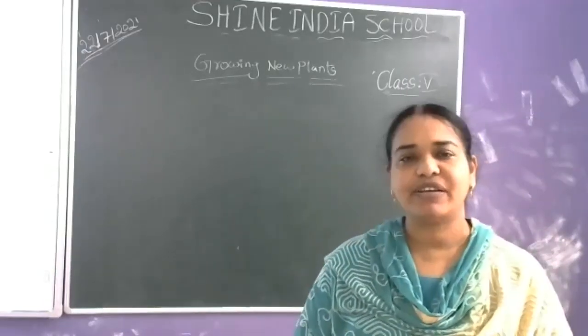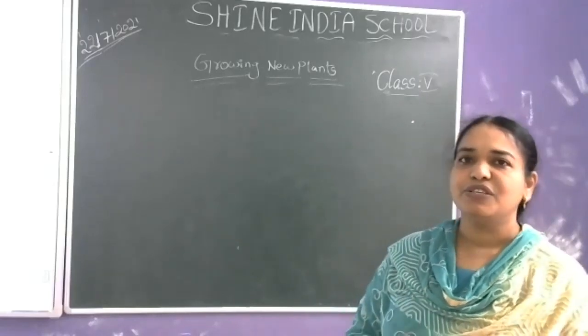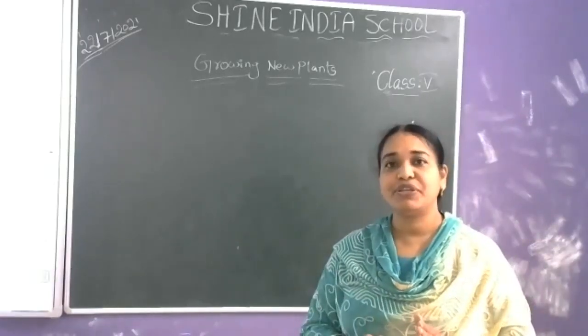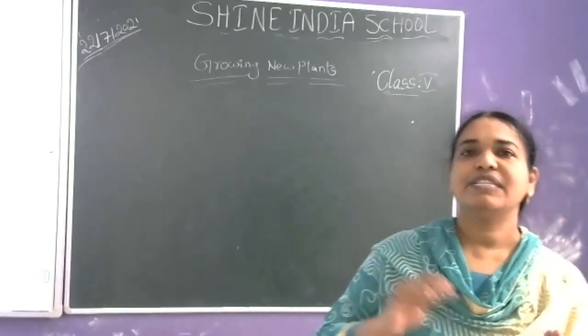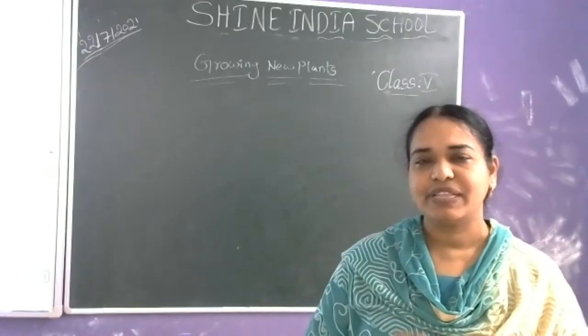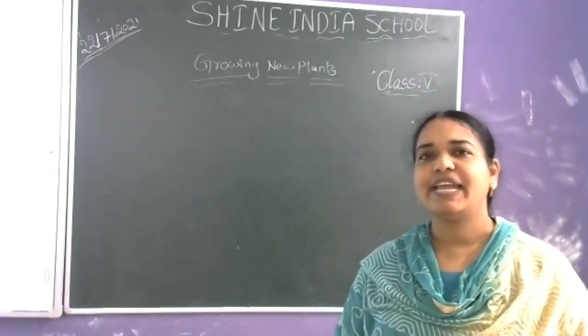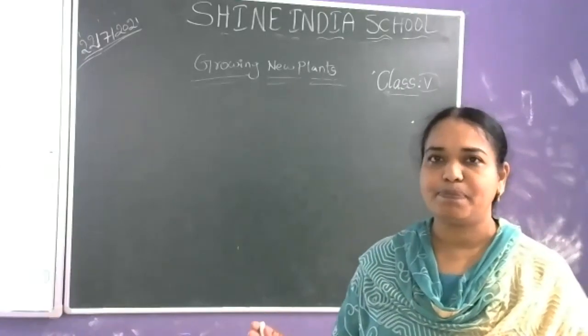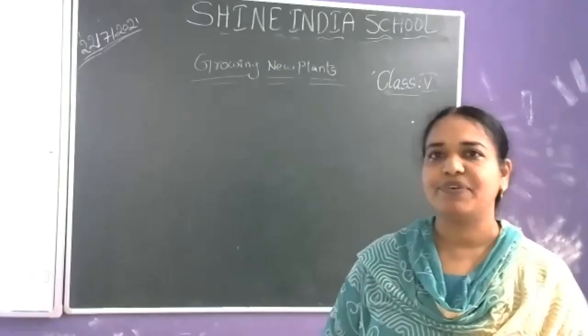Some are flowering plants, some are non-flowering plants. From flowering plants we know very well that the flower changes into fruit, that fruit bears seeds, and those seeds again give rise to new plants. That is the process we observe in daily life.